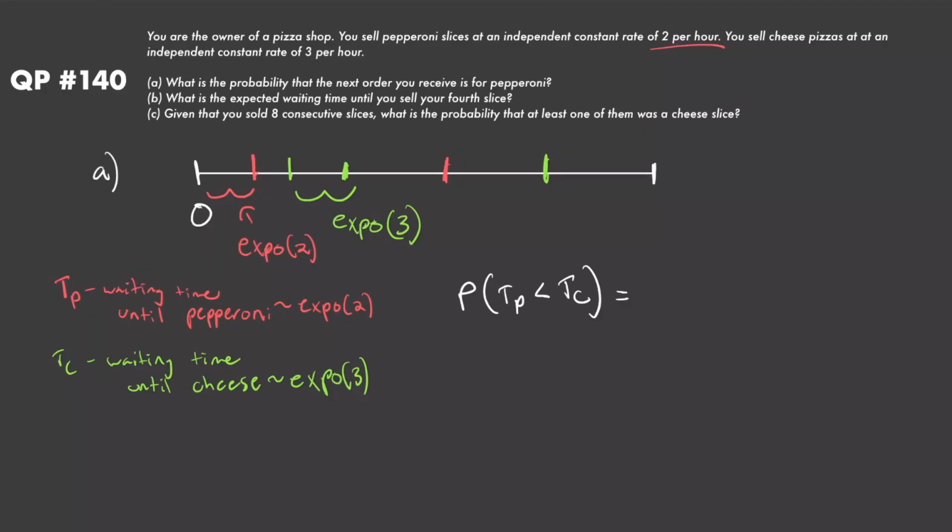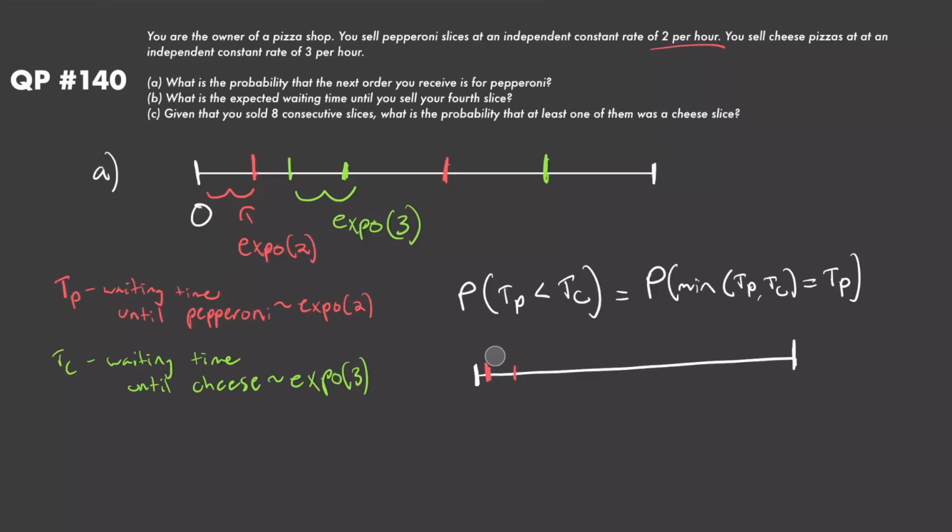Now this is just the same thing as trying to find the probability that the minimum between T sub P and T sub C is equal to T sub P. So just the probability that the smallest arrival time between these two happens to be the one for pepperoni. So this right here is just an order statistic, and we have a good understanding of order statistics at this point. So we can think about this probability, the probability that the minimum between T sub P and T sub C is equal to T sub P, as follows: let's take every single possible value that T sub P could take. So our first pepperoni could arrive here, or here, or here, or here, in infinitely many places, because this is a continuous distribution after all.